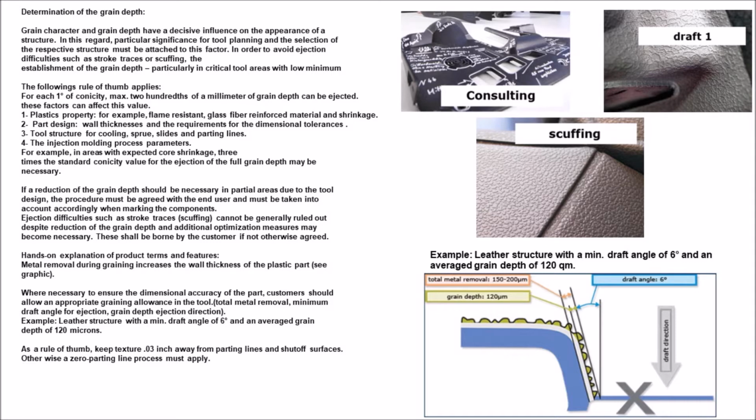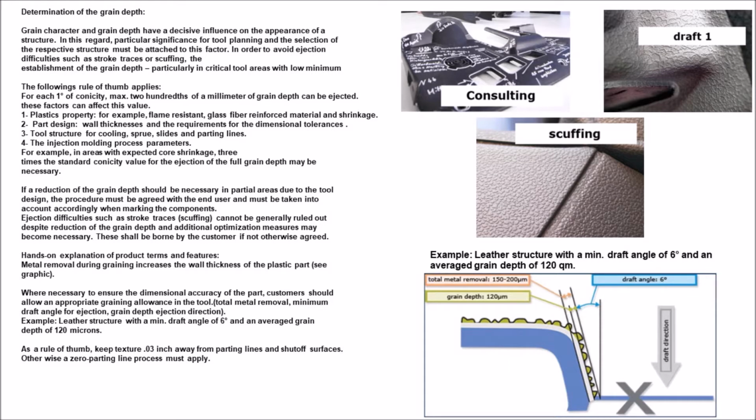1. Plastic's property, for example, flame resistant, glass fiber reinforced material and shrinkage. 2. Part design, wall thicknesses and the requirements for the dimensional tolerances. 3. Tool structure for cooling, sprue, slides and parting lines. 4. The injection molding process parameters. For example, in areas with expected core shrinkage, 3 times the standard conicity value for the ejection of the full grain depth may be necessary.